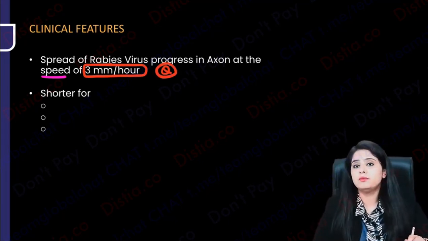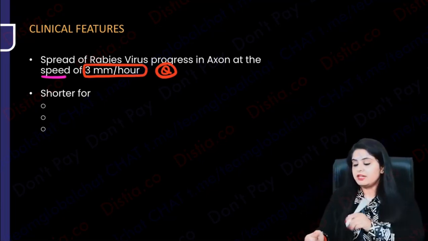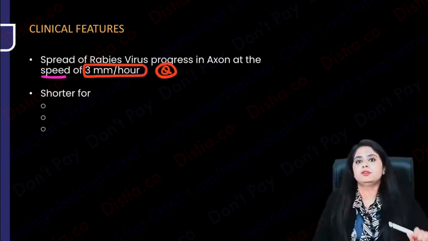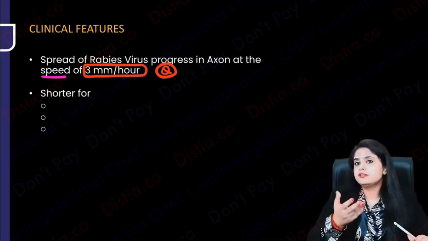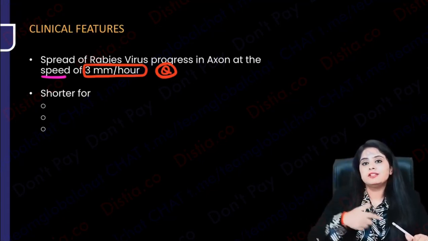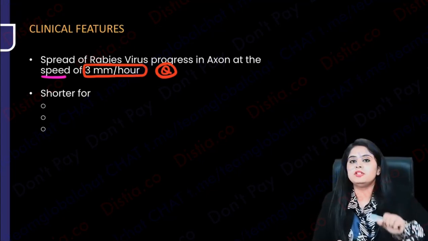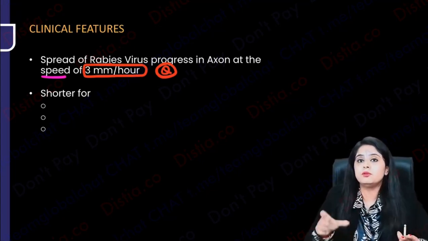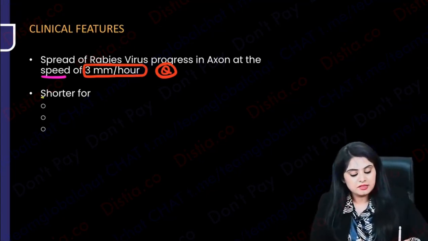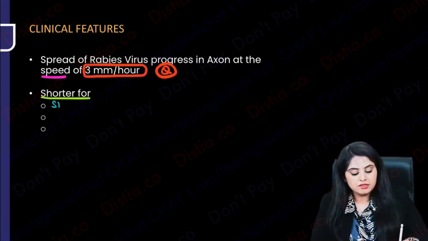If it's traveling from the leg all the way up to the brain, it's going to take a longer time. But if it's traveling from the forearm to the brain, it's going to take a shorter time. Second, if you are 6 feet tall, from your leg to your brain, it's going to take a longer time. If someone is 5 feet, then it's going to take less time. So there are factors. Everyone is not going to have rabies reaching the brain in the same duration. This timing will be shorter for a person with a shorter height, so obviously the time taken for travel will be less.